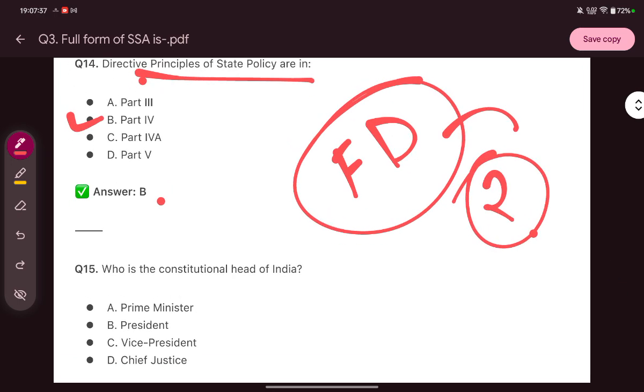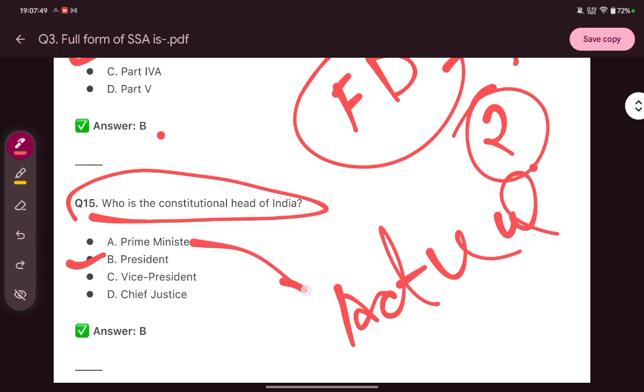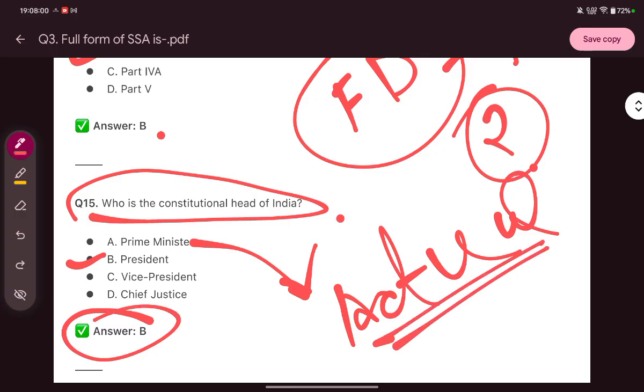The next question is, who is the constitutional head of India? It is the President. And who is the actual head of India? That is the Prime Minister.